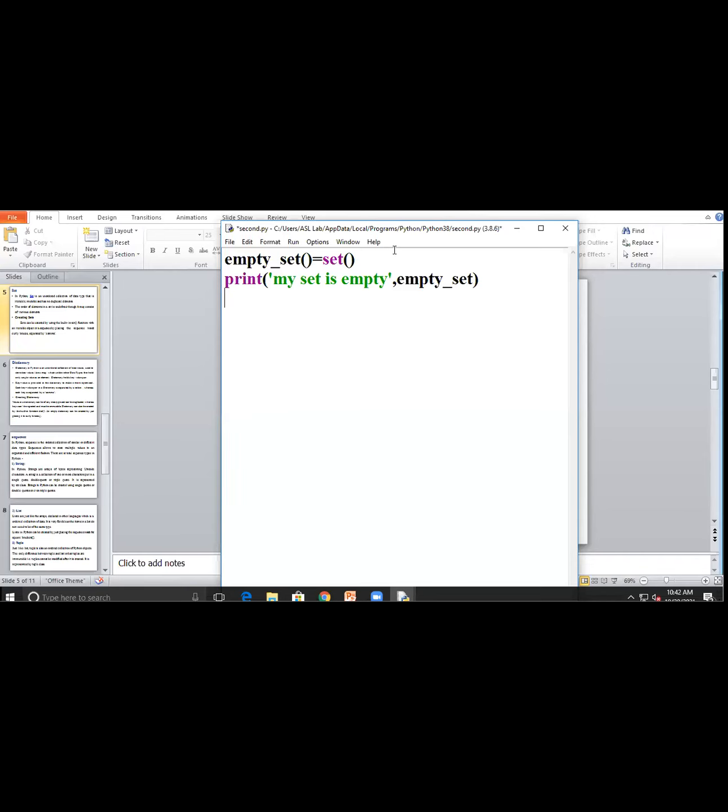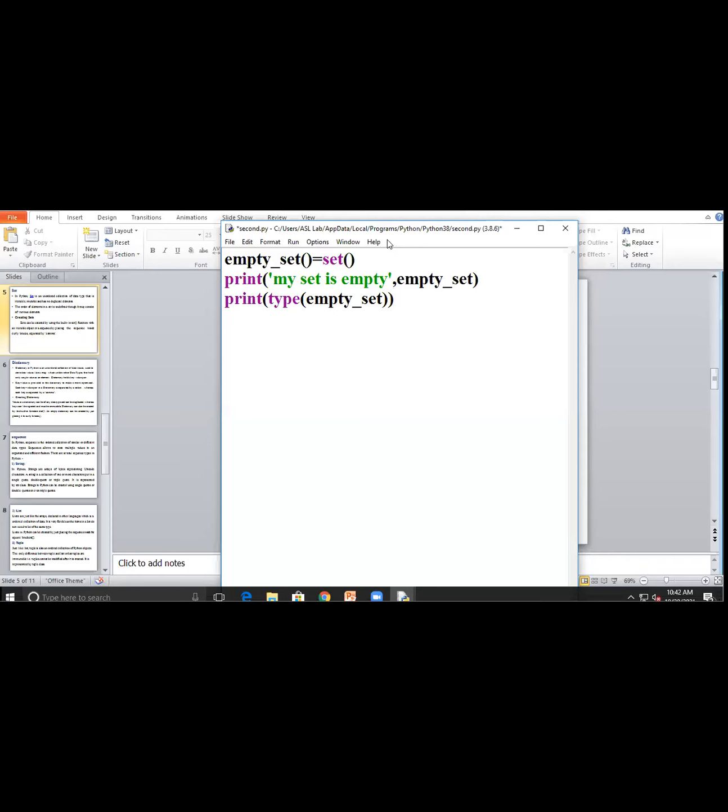After that I will find the data type of that empty set. So for that I write print, type of empty set.